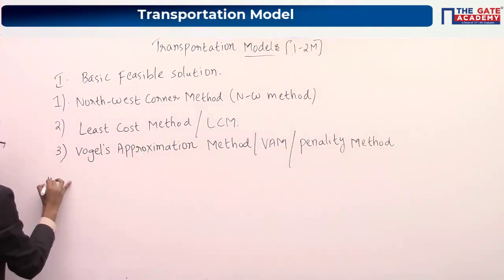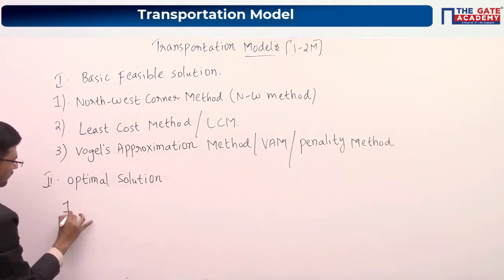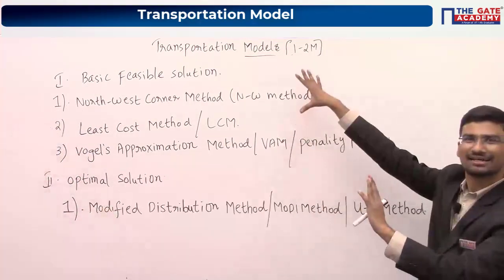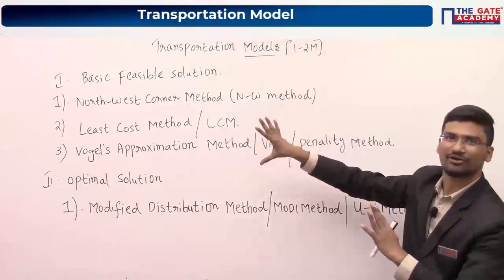So in the second step, you can find the optimal solution. To find the optimal solution, we have only one method, which is known as MODI. Just write down this list. Okay. So after the break, we will solve this. We'll see what these methods are.